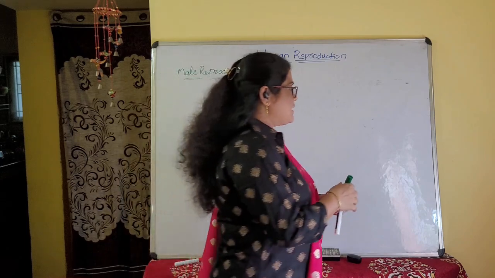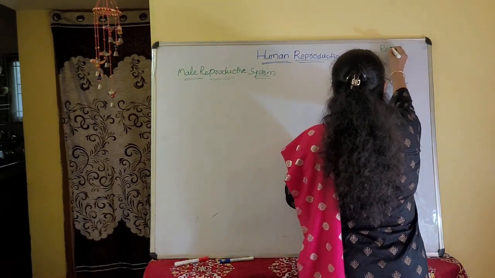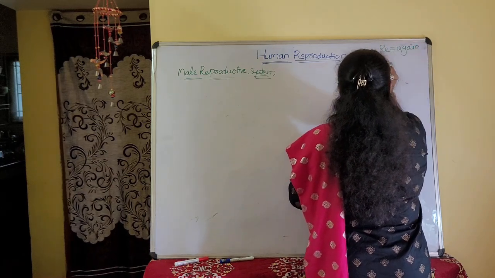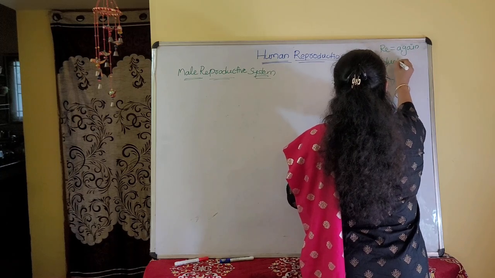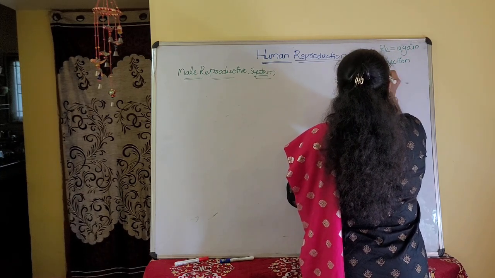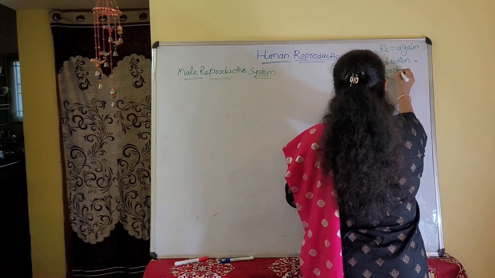Here re means again, and production means producing.